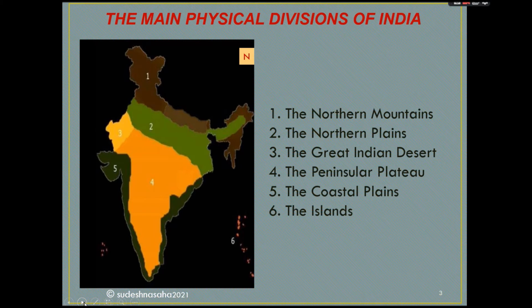Next, the main physical divisions of India. Number 1, the northern mountains. Number 2, the northern plains. Number 3, the Great Indian Desert. 4th, the Peninsular Plateau. 5th, the coastal plains. And 6th one is the islands.